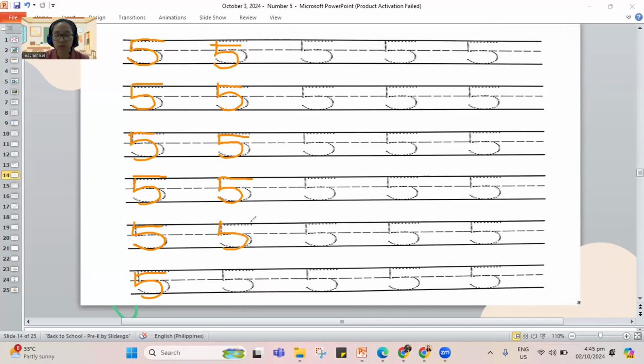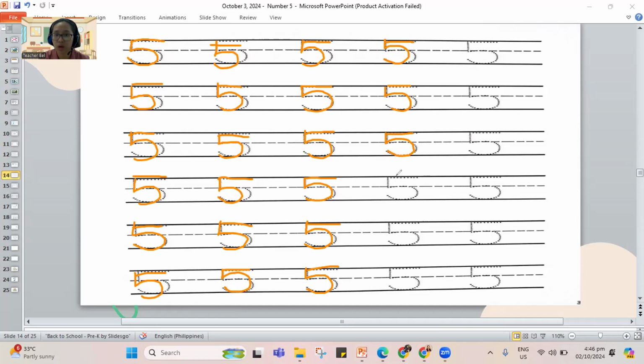Teacher is trying to make the number 5 on the screen. Let's continue making our number 5 here.